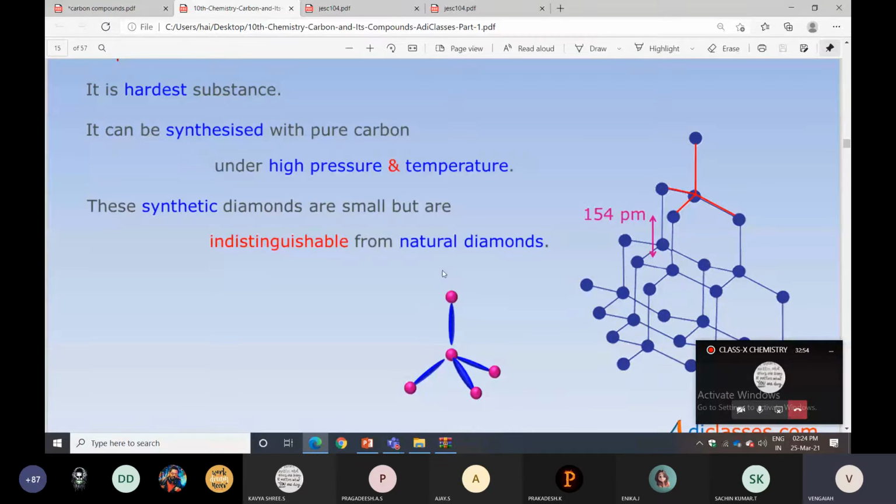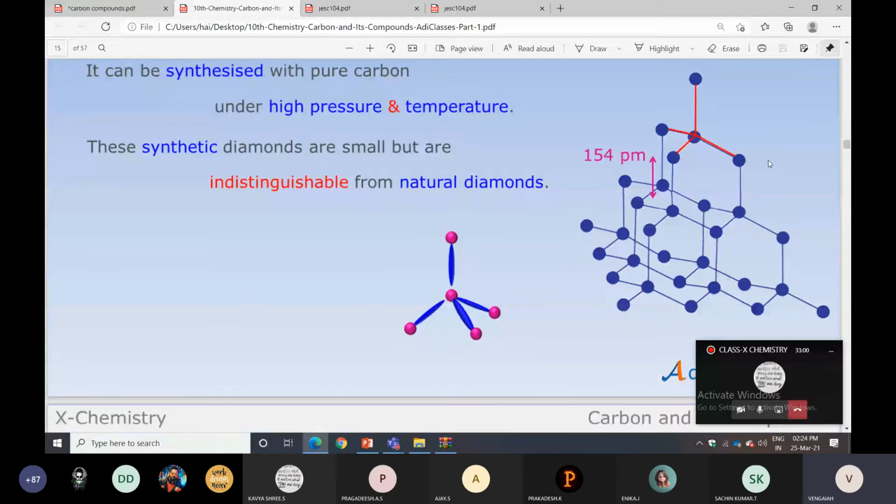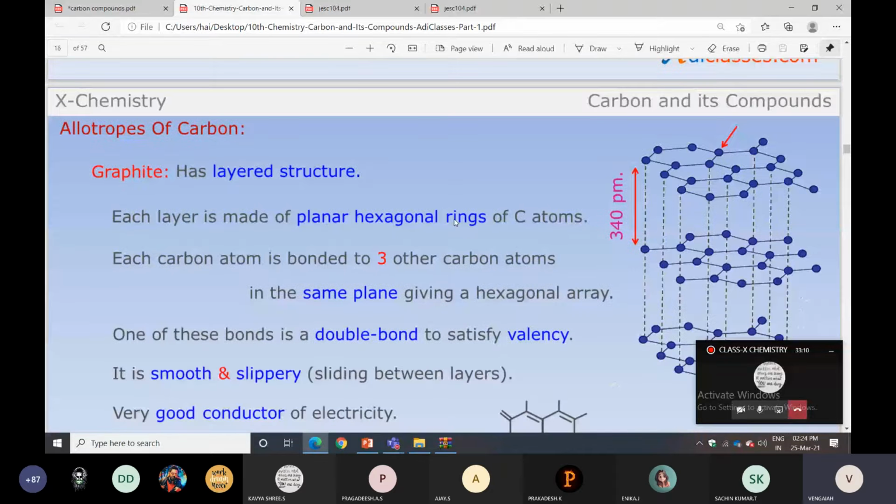The next allotrope of carbon is graphite. In graphite, each carbon atom is connected with three other carbon atoms and forms a layered, step-like formation. It is a soft crystalline solid and a very good conductor of electricity due to containing free electrons.